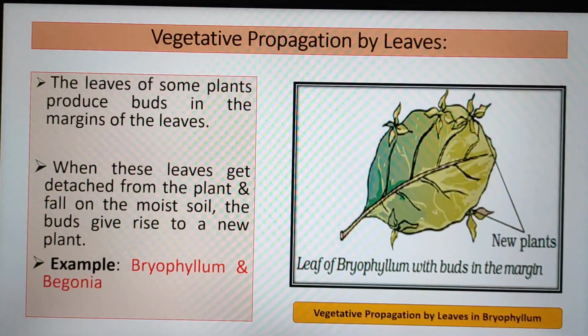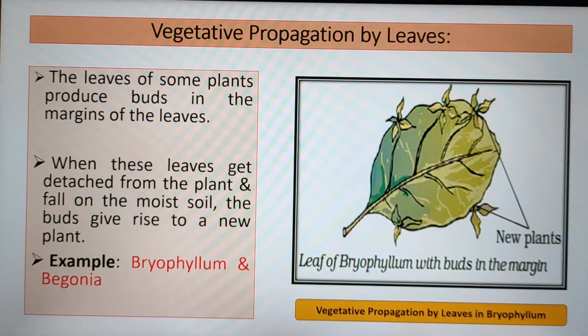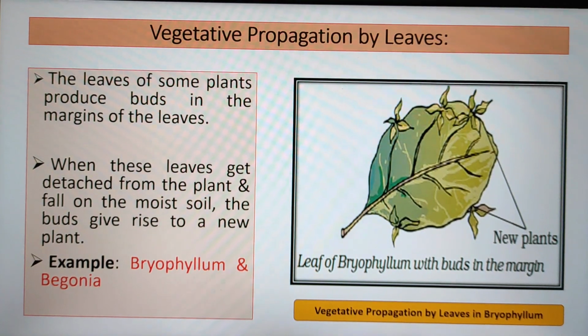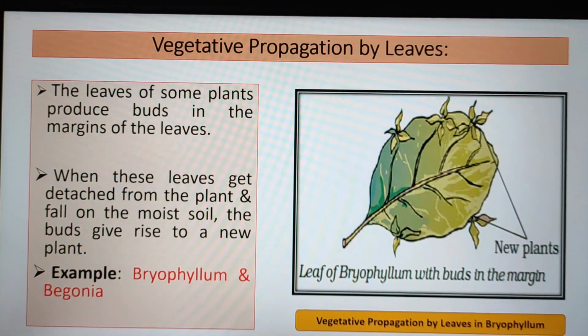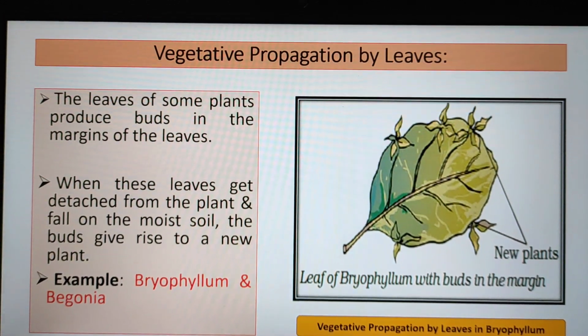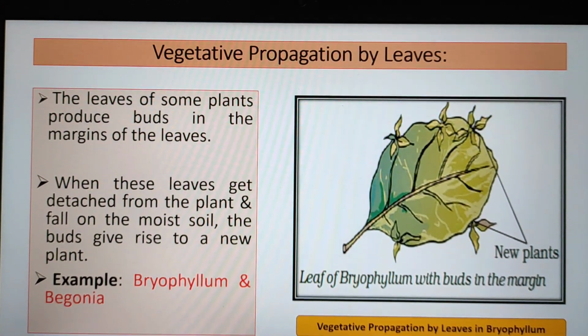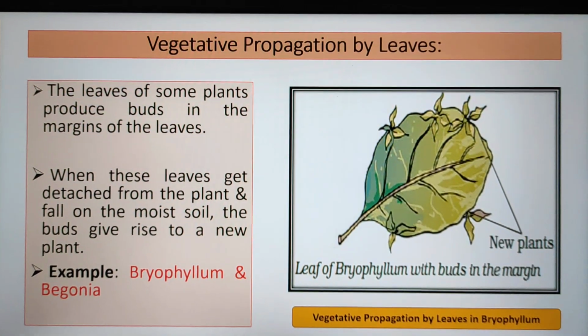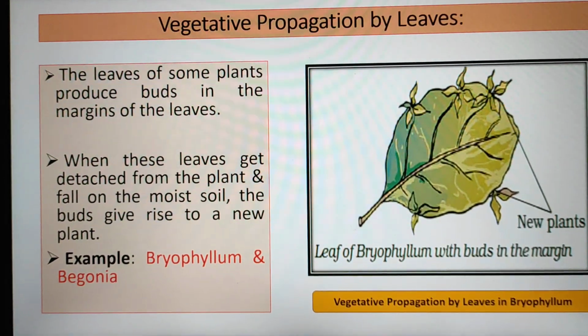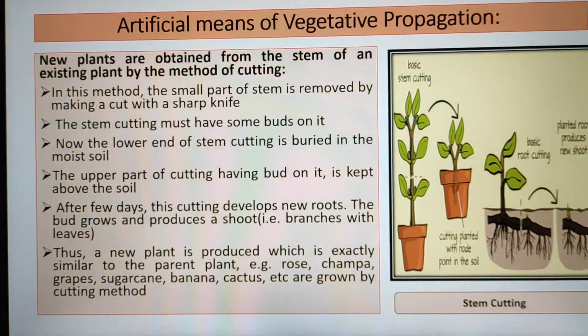Vegetative propagation by leaves. The leaves of some plants produce buds in the margin of the leaves. When these leaves get detached from the plant and fall on the moist soil, their buds give rise to a new plant that you can see in case of Bryophyllum and Begonia. Here you can see the diagram, and about this also you have read in lower classes.